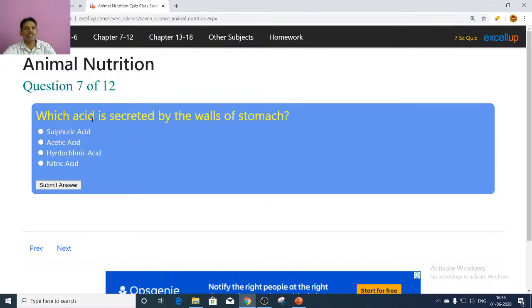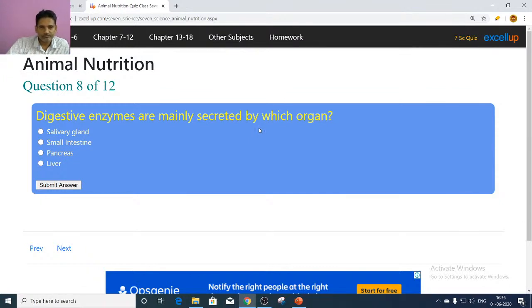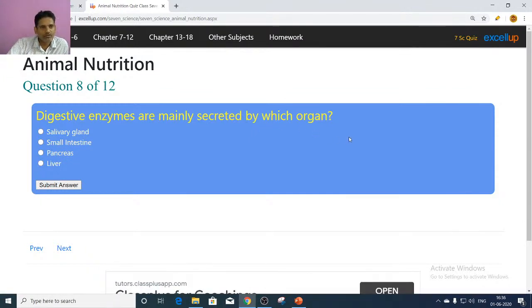Next, which acid is secreted by the walls of stomach? In the stomach, gastric glands are present. They secrete which acid? Hydrochloric acid. The digestive enzymes are mainly secreted by which organ? Salivary glands also secrete. Pancreas also secrete.